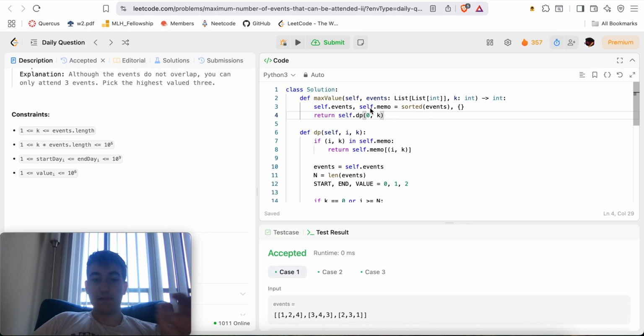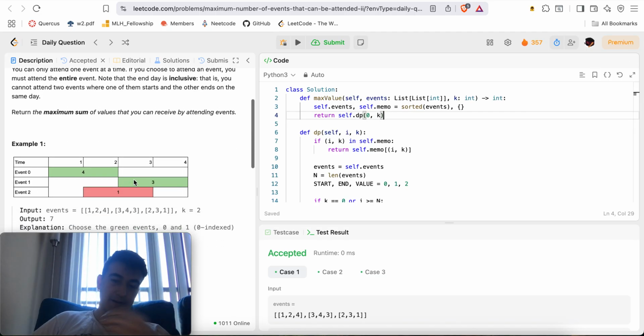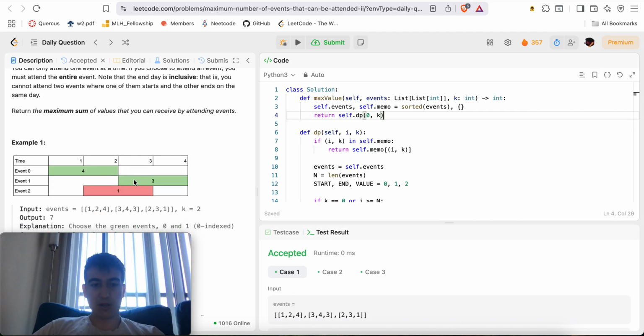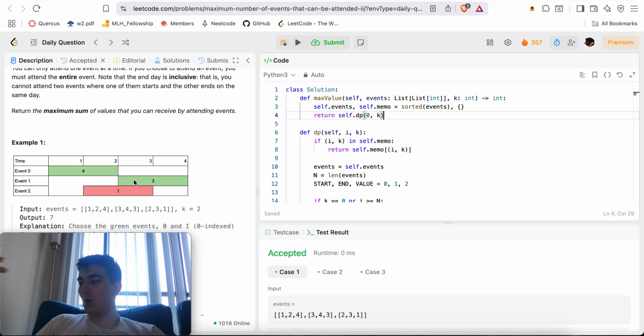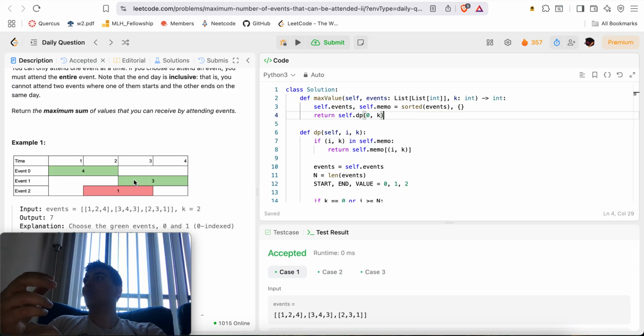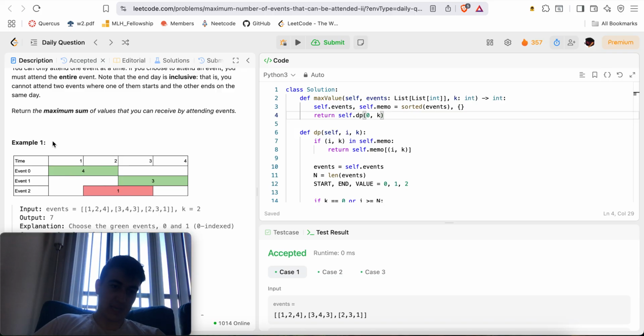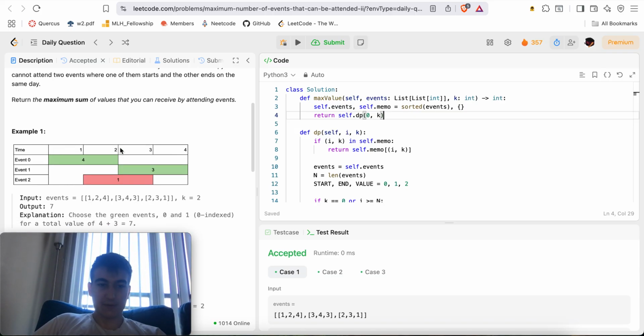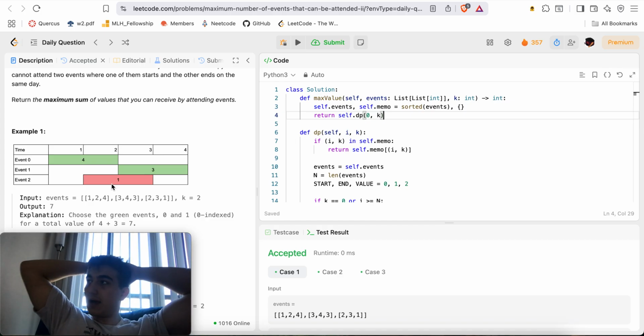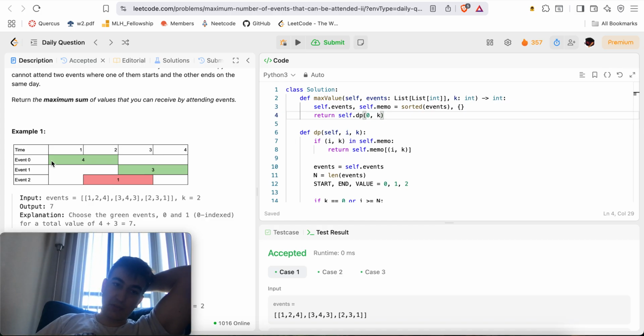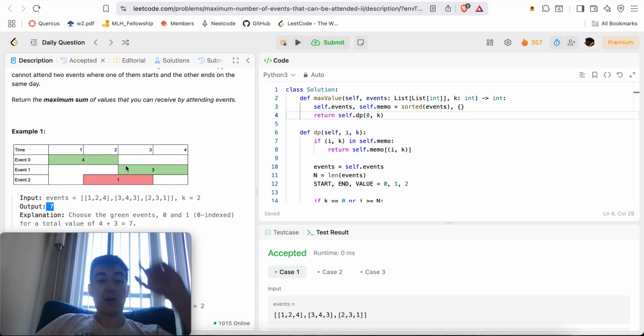So the way I did it, the very first thing is I sort the events. This problem is very close to a similar scheduling problem. Essentially, you want to grab the highest value. Each interval has a value, right? For example, this one has a value of 4 and goes from 1 to 2. Then this one goes from 3 to 4 and has a value of 3. This one goes from 2 to 3 and has a value of 1. You want to grab only non-overlapping intervals. So this interval over here and this interval over here are non-overlapping. That's why we can get a value of 7, because 4 plus 3.